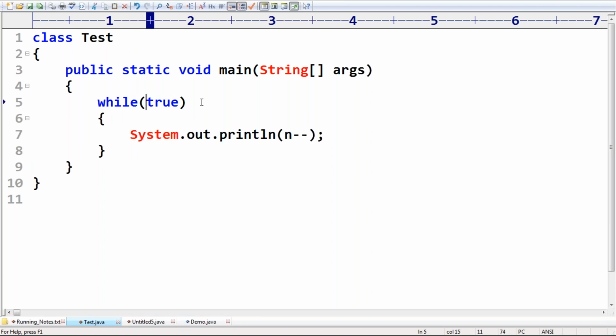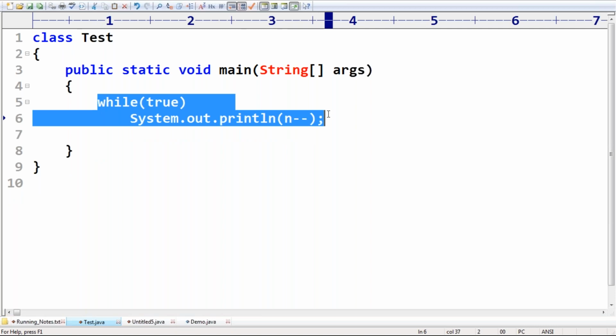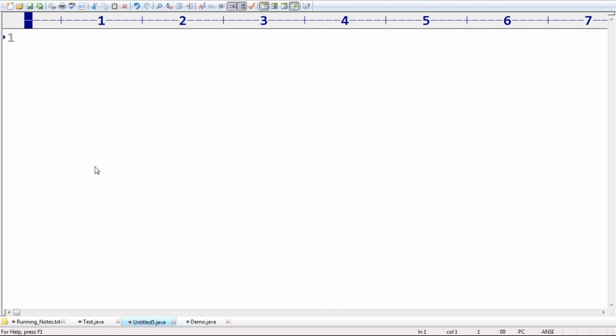Suppose I'm taking this as my coding snippet 1. Listen carefully, sir. We covered the same kind of thing already in the while loop.